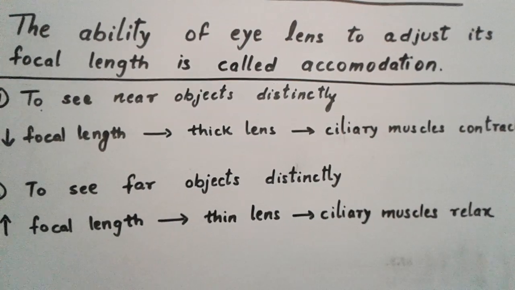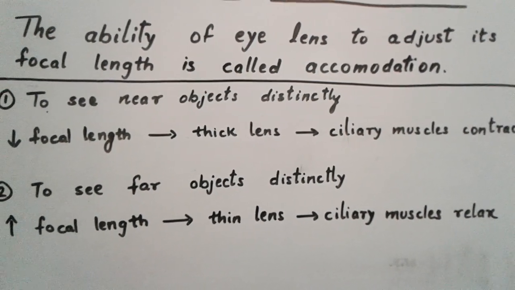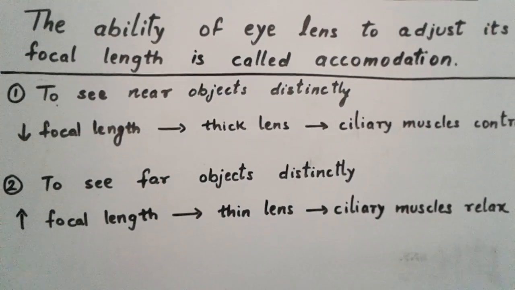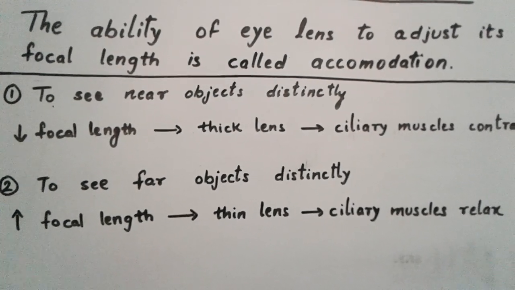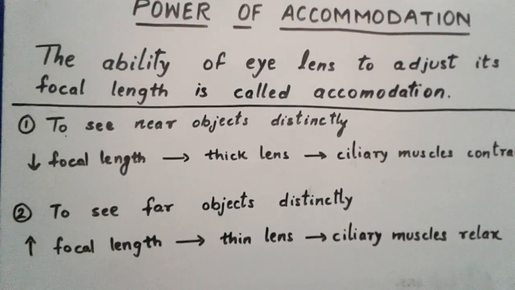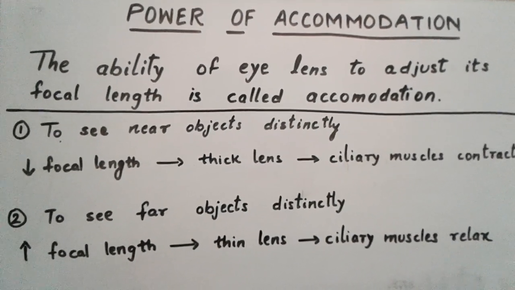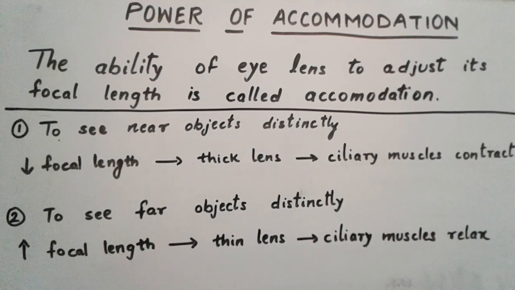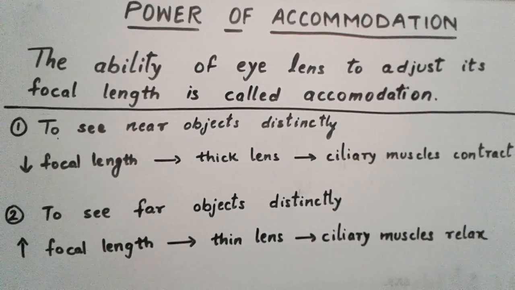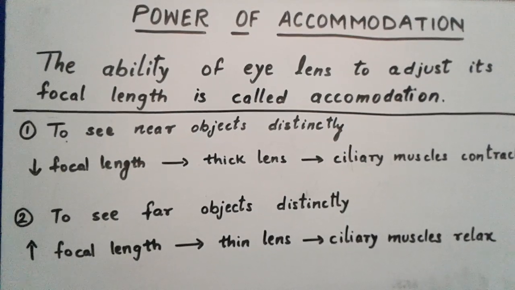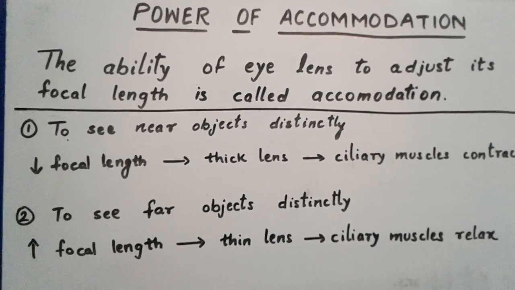When they contract, the lens becomes thick and focal length decreases, and when the ciliary muscles relax, the lens becomes thin and focal length increases. So this is what is meant by power of accommodation: the ability of our eye lens to see near and far objects very quickly and distinctly, which is possible because of the ciliary muscles and the eye lens functioning properly.